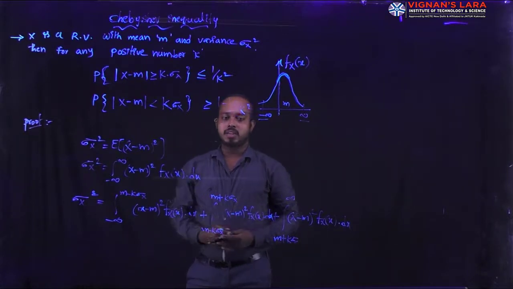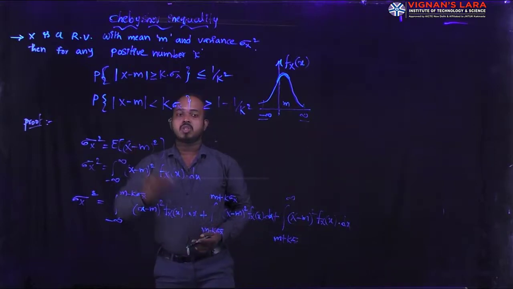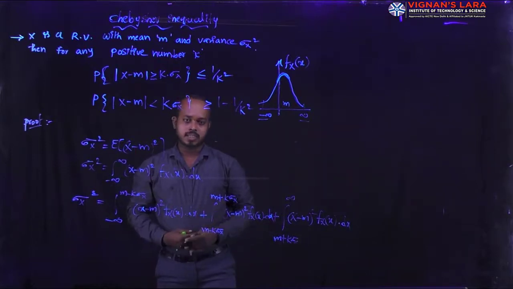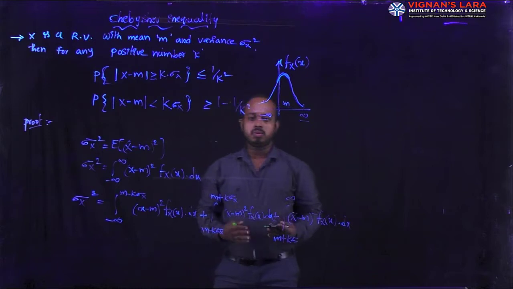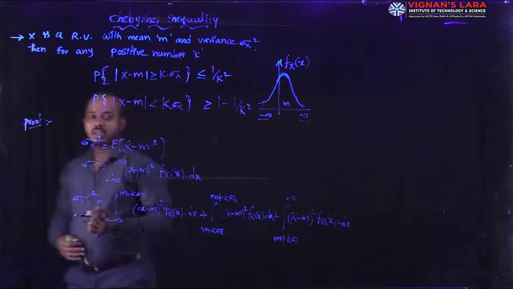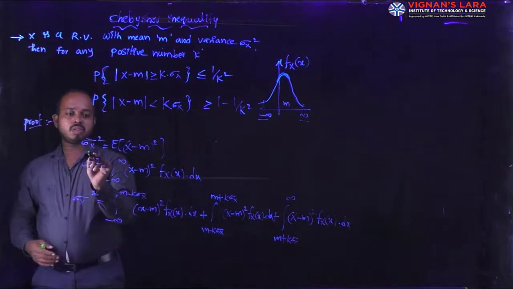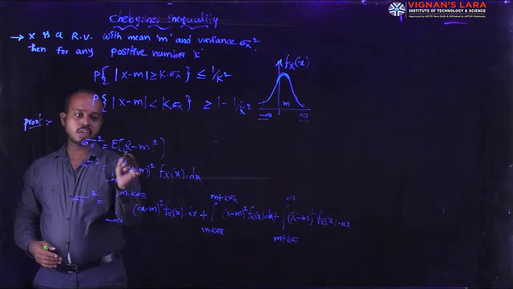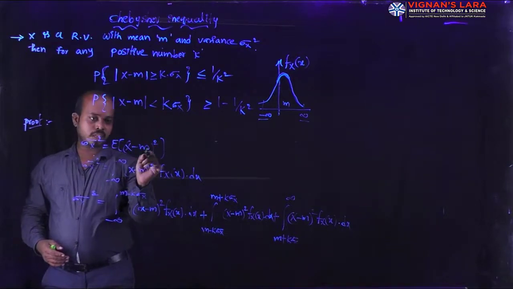These are the statements. To prove this Chebyshev inequality, we consider the variance of a random variable. I consider the variance of a random variable, that is, sigma X square is equal to the expectation of X minus m whole square.